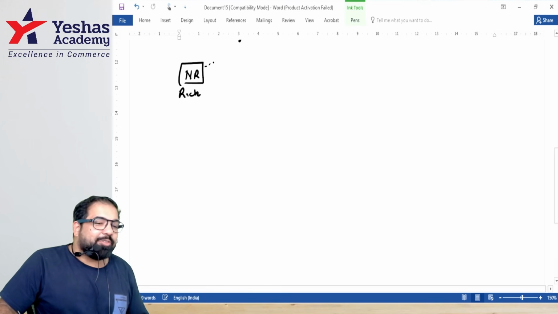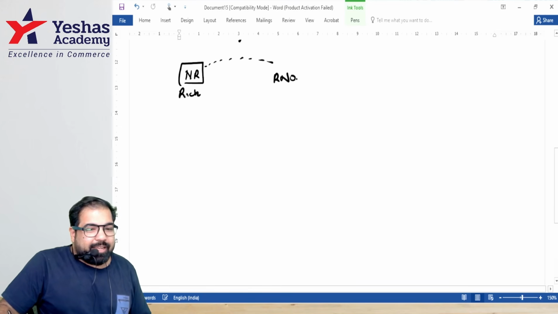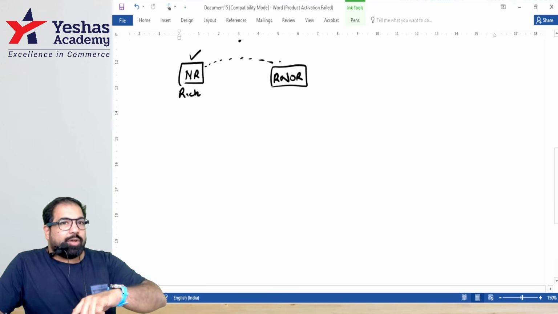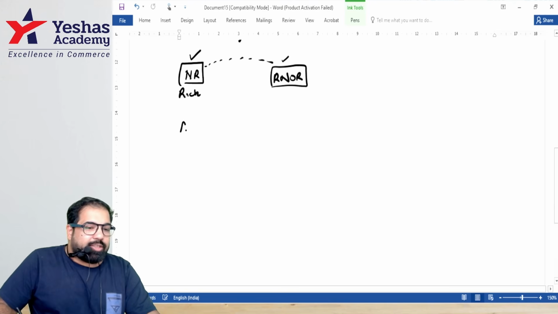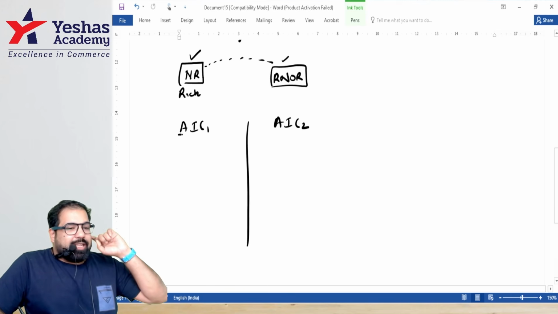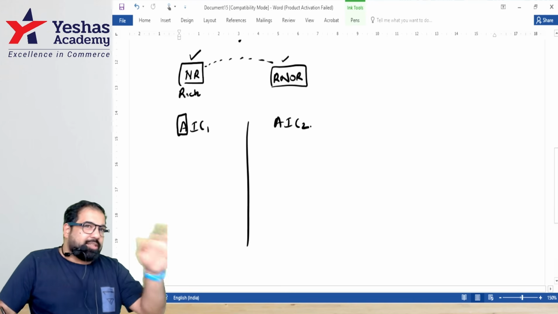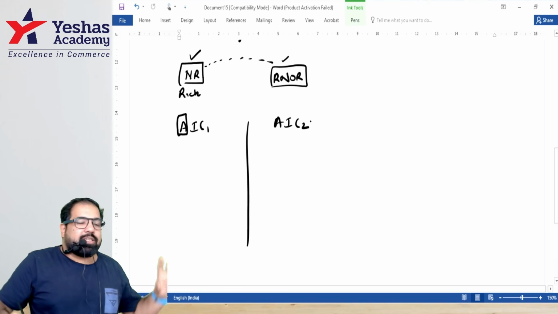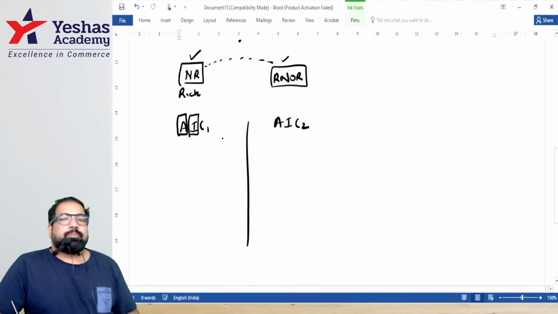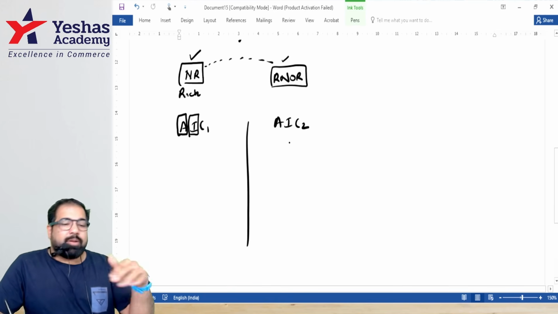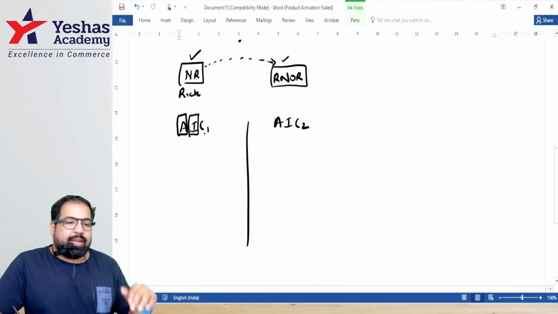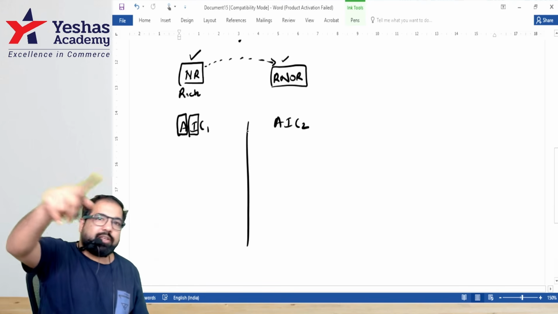The government said we want to convert you from NR to RNOR. This is called deemed resident. Why deemed? Because you're actually a non-resident, but I'm converting you to an RNOR. That's called deemed resident. For that, I will either check AIC 1 or AIC 2. Let's check AIC 1. This tax conversion is applicable only to Indian citizens. If your Indian income is more than the limit, what is Indian income? Dear plus one. But sir, why dear plus one? He's a non-resident. No, we are trying to convert him, so we check dear plus one. If you can't understand that, Indian income here is always dear plus one.